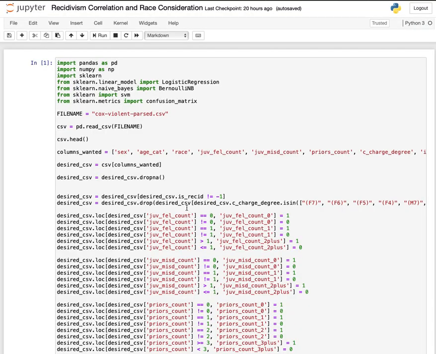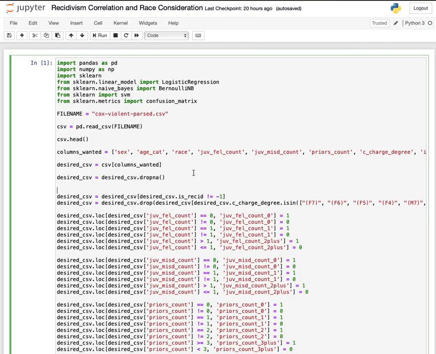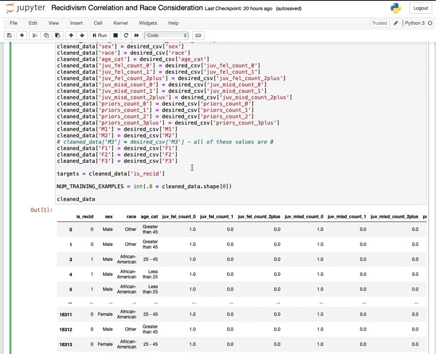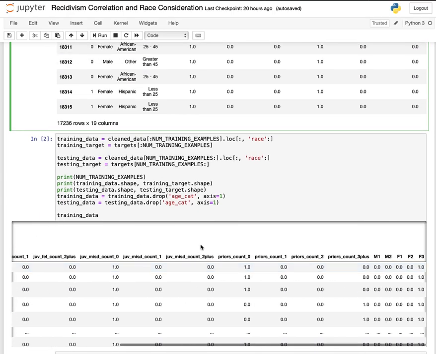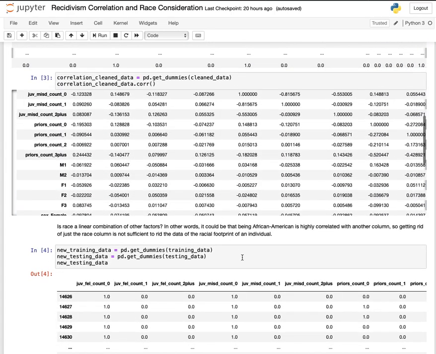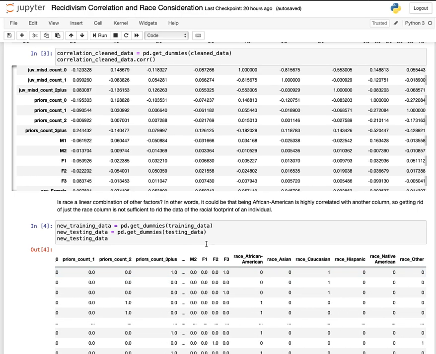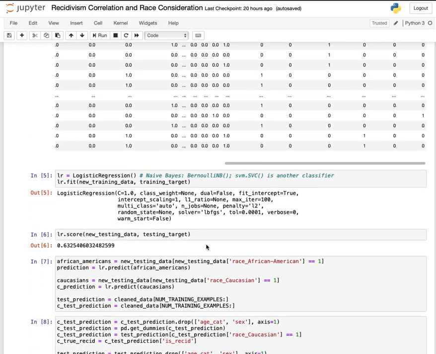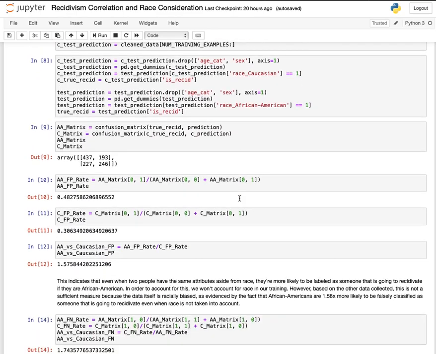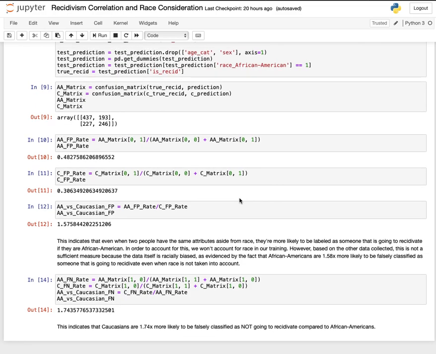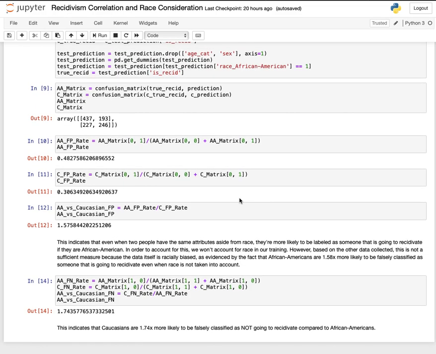Along similar lines, I conduct slightly similar analysis here when I have the logistic regression model actually train including race, and so I create dummy variables for race so that it's easier to actually account for each of the individual races. And after I do that, I have it train so that it takes into account race and then analyze the false positive rate here and the false negative rate similarly to determine whether or not the algorithm and the approach to determining whether someone will recidivate is indeed racially biased.